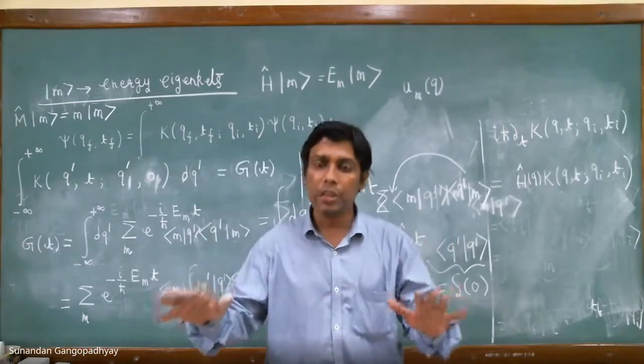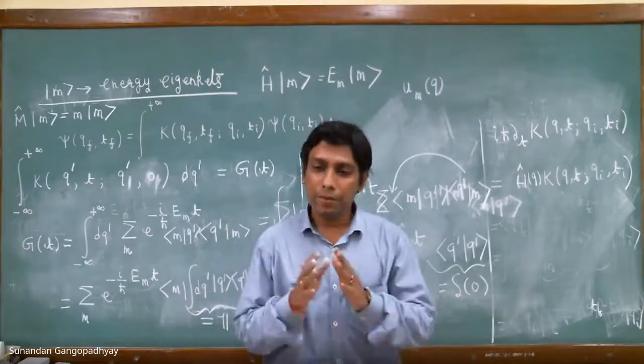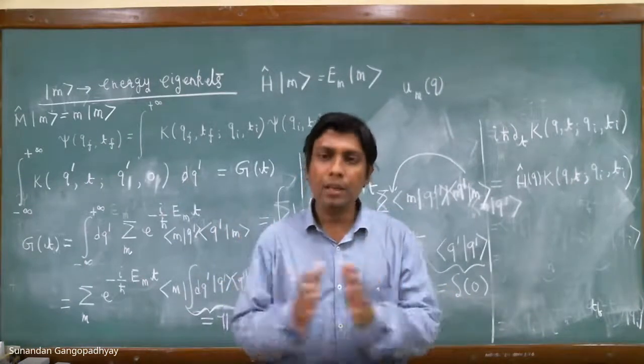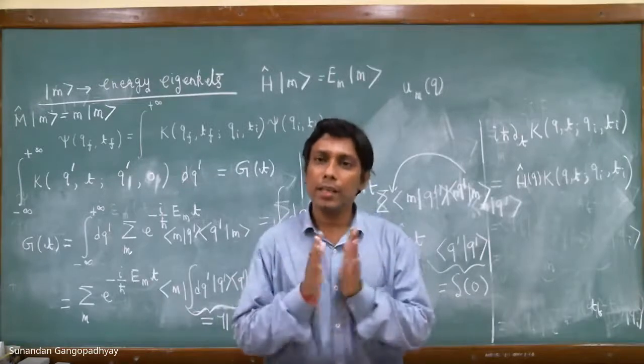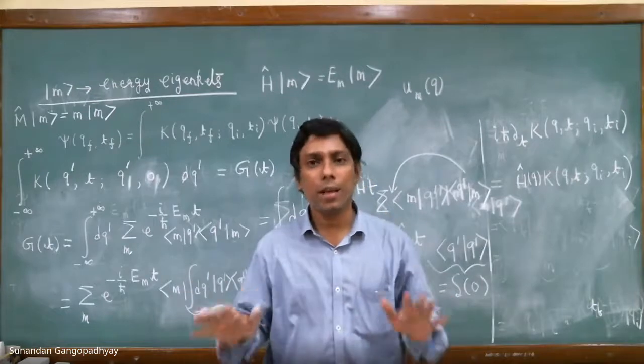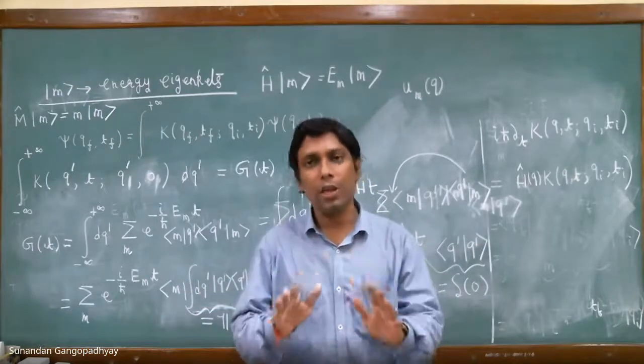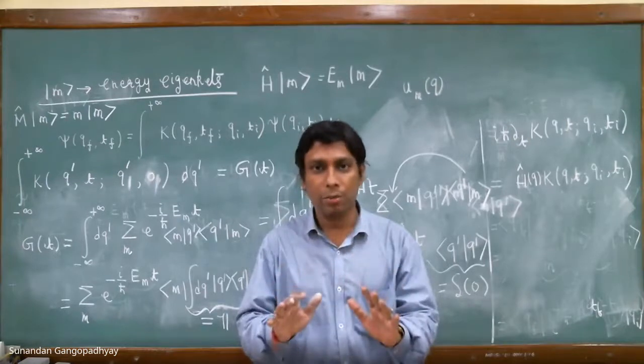We have seen that this propagator satisfies the time-dependent Schrodinger equation. So it is consistent. Everything should ultimately boil down to the Schrodinger equation. So the Schrodinger equation is inbuilt in your formalism.